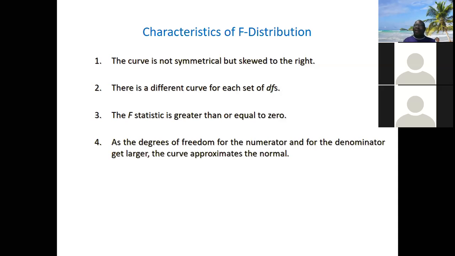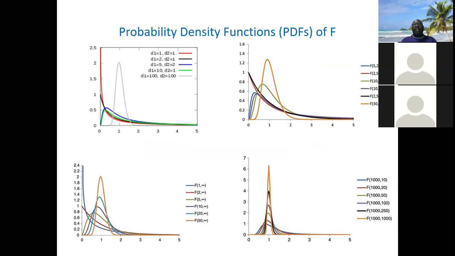So as the degrees of freedom of the numerator and denominator get larger, it also makes the distribution approximate the normal distribution. Look at the different graphs, just showing what I've just said. You will see there are two sets of degrees of freedom for each graph. This red graph, the numerator is 1, the denominator is 1.